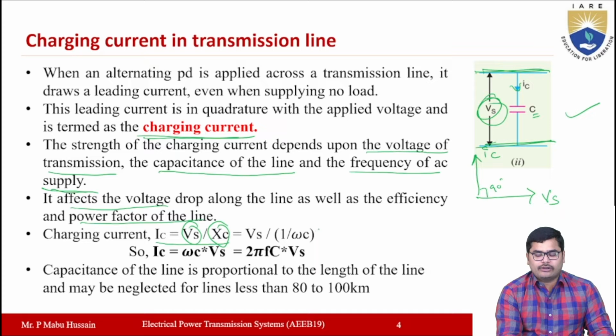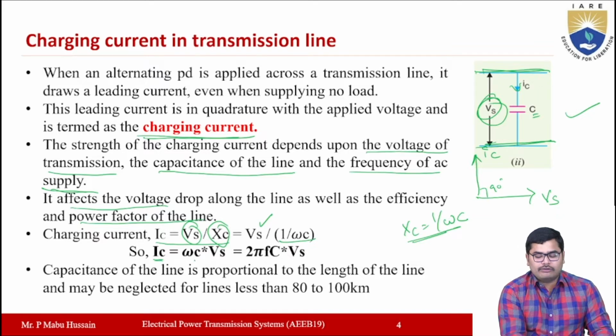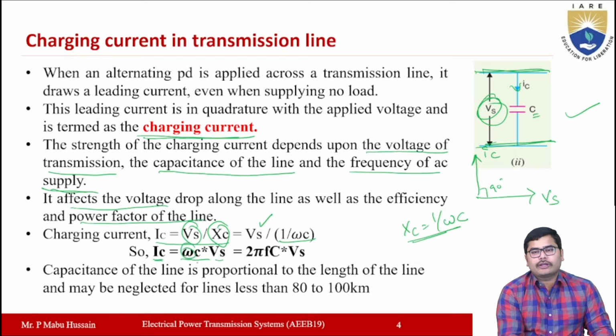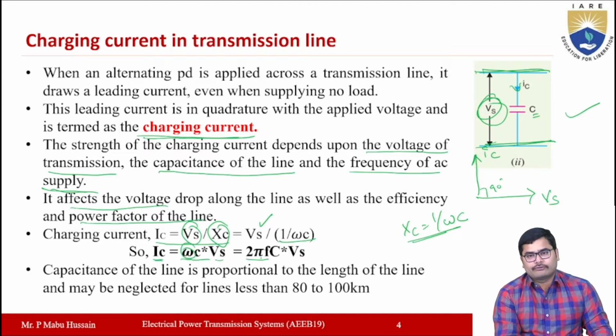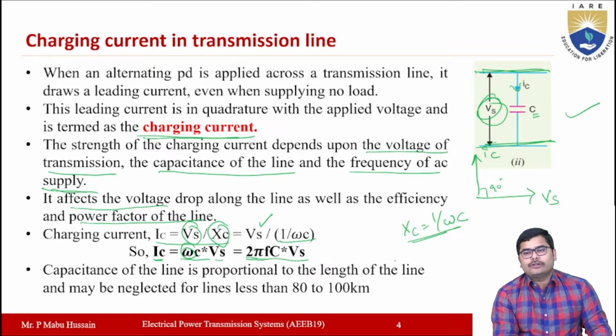Capacitive reactance, Xc, you can represent as 1 by omega c. So if you substitute this value in place of Xc, then Ic is equal to Vs by 1 by omega c. Now the charging current Ic will be equal to omega c into Vs, and that omega you can represent as 2 pi f. So the charging current Ic is equal to 2 pi f into c into Vs.